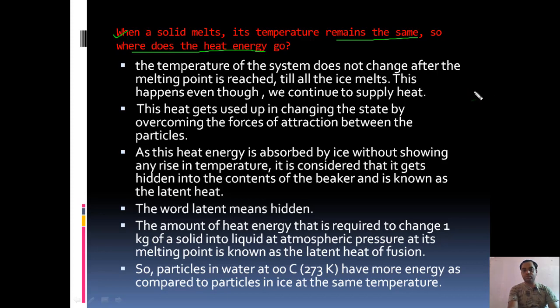So as you know, suppose this is a piece of ice, and suppose its temperature is minus 5 degree centigrade. When you supply heat, its temperature will increase. You are supplying heat continuously, its temperature will increase and become 0 degree centigrade. Now from 0 degree centigrade, the ice starts melting.